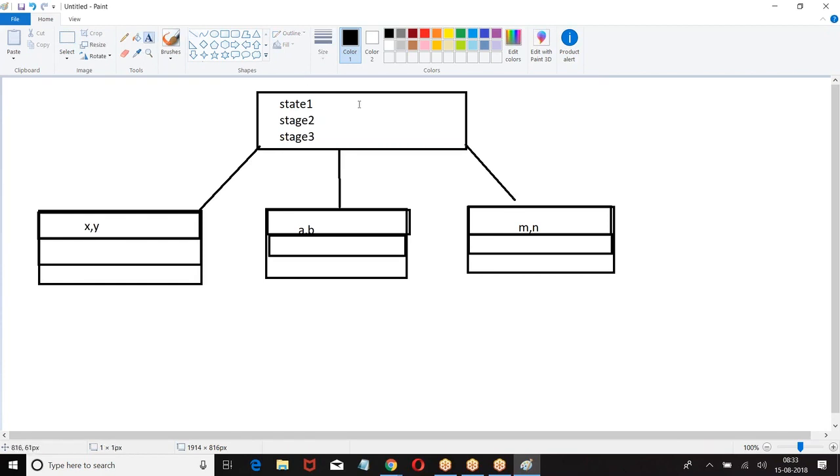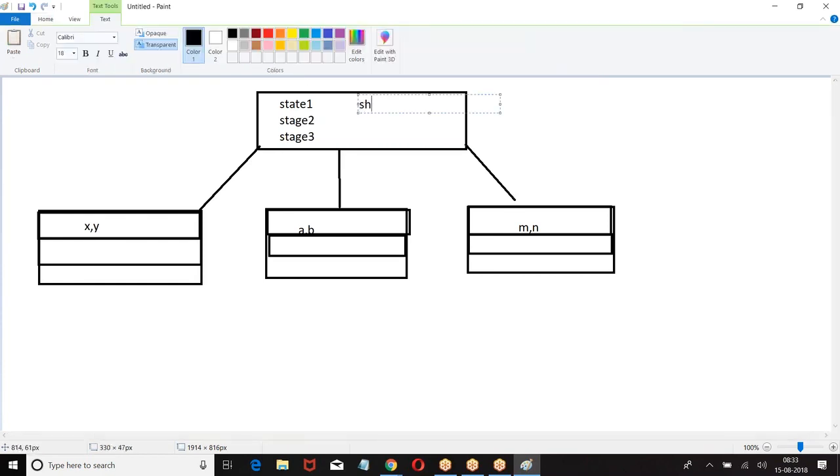Boss, I am giving method 1, show, and cancel. Now what will be done in show? In show, you have to display. In cancel, you have to cancel the operation and delete the data. I am giving this definition. So everybody who wants to display, where will they write the logic? In show. If this guy wants to delete, where will he write the logic? In delete. If this guy wants to cancel, in cancel. This guy wants to show, he will display in the show method. This guy wants to delete.